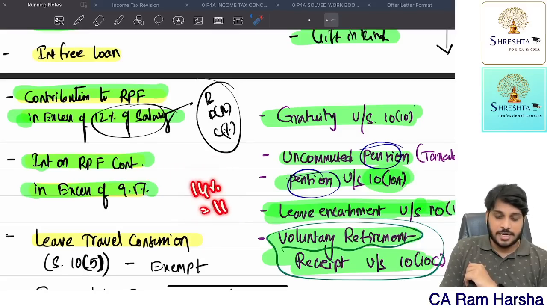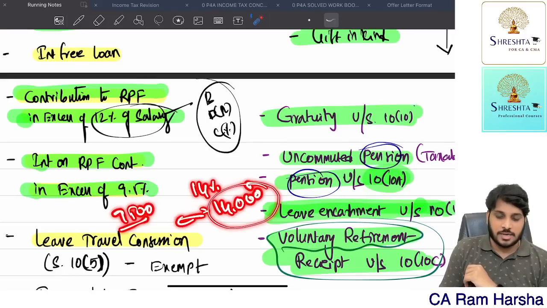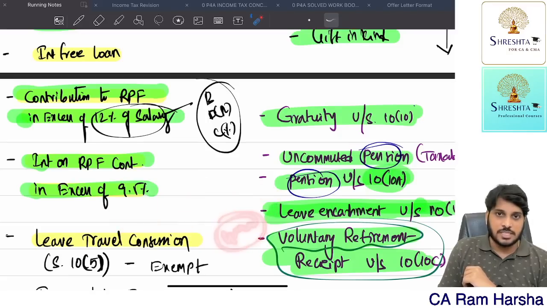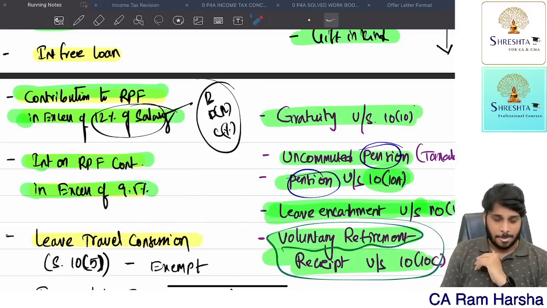So 14% interest is equal to 14,000 rupees. Now 9.5% means how much? 9,500. So 4,500 is the excess. 4,500 is salary, not a perquisite, salary, taxable.